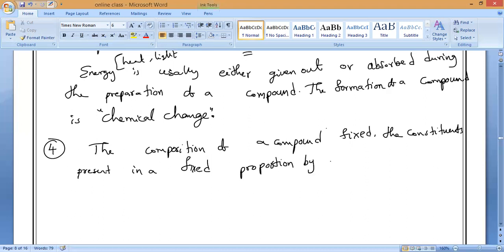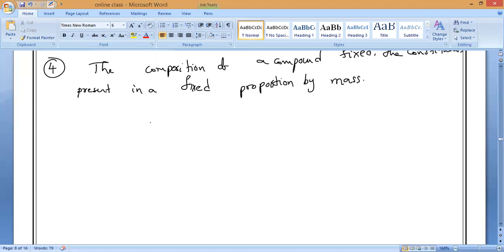By mass. So for example, if you take Pudukkottai water, if you go to Chennai, if you go to Andhra, what is the water formula? If you go anywhere in the world, what is the formula of water? Only H2O. Is the water formula changing from place to place? No, sir. So everywhere, what is the ratio?